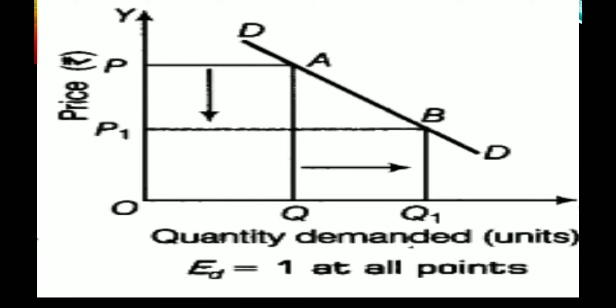Here, price changes from P to P1. Quantity demanded changes from Q to Q1. The unit elastic demand curve shows that when price falls from OP to OP1, the demand rises from OQ to OQ1. The change in demand OQ1 is equal to change in price PP1.